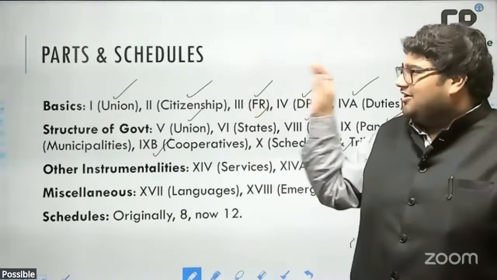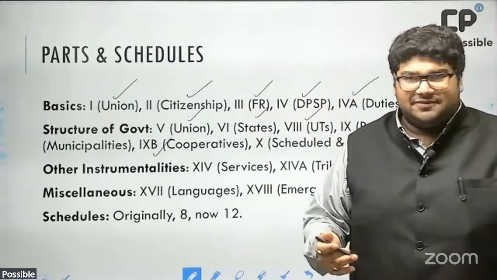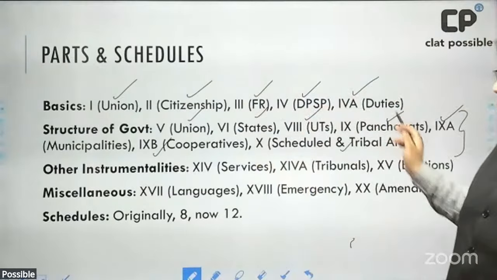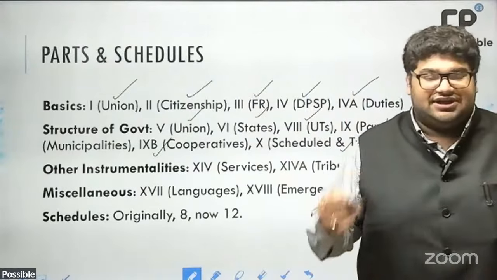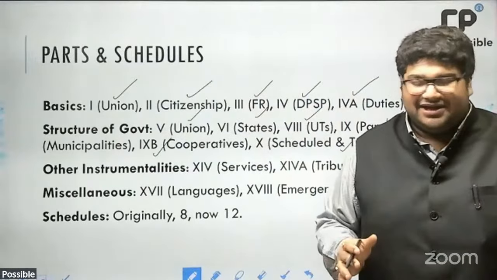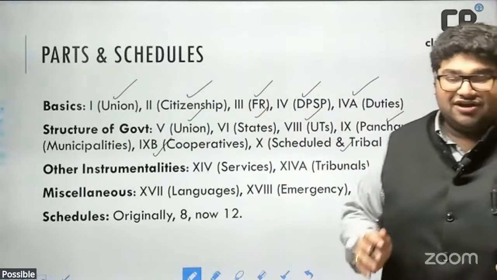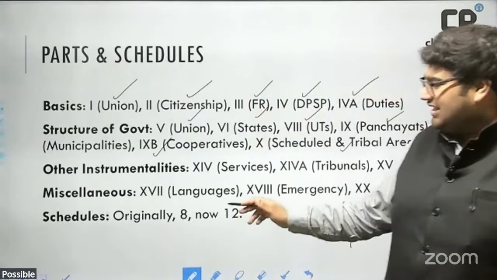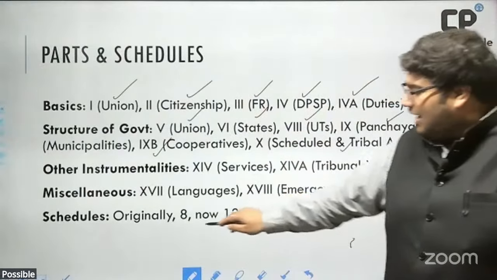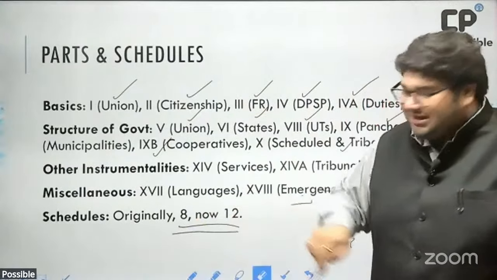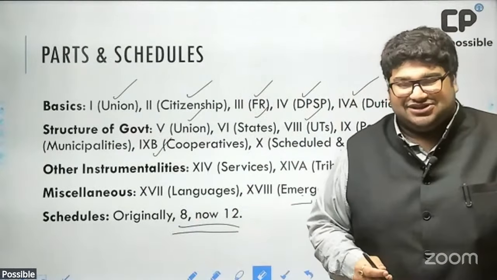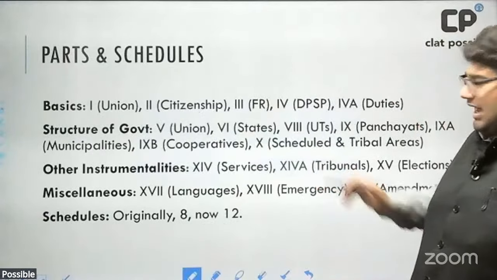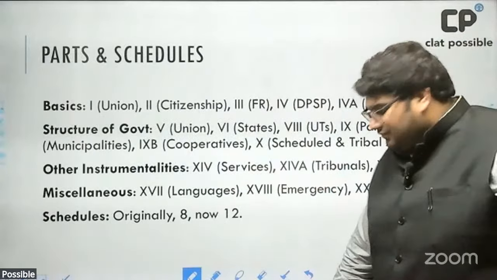The idea of this is to give you a broad structure, and when we do the various news items, you can relate these various parts with those news items. Just remember, the last portion of the constitution are the 12 schedules. Originally there were only 8, but now there are 12 schedules of the constitution. I hope this gives you a good structural idea of the constitution.